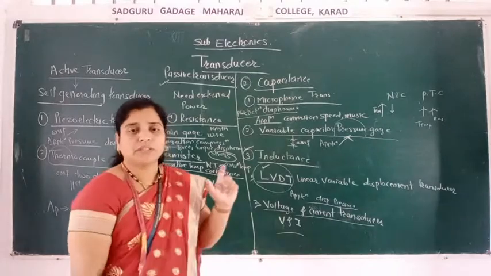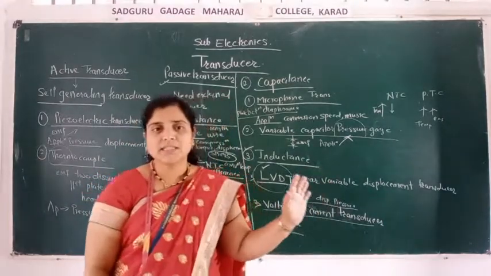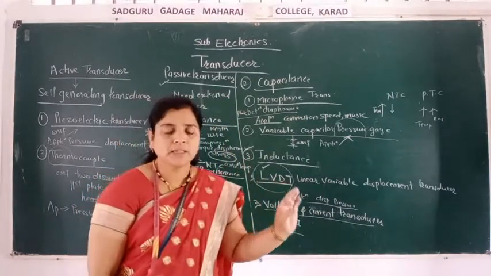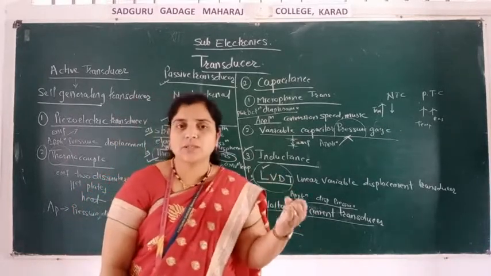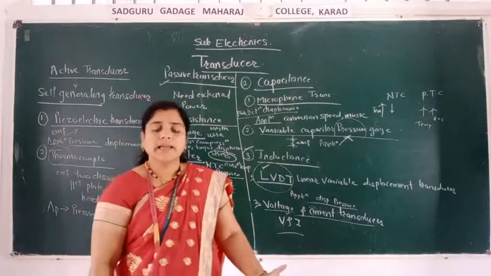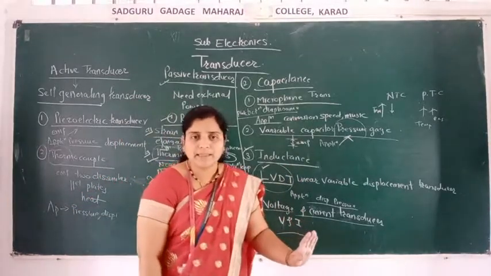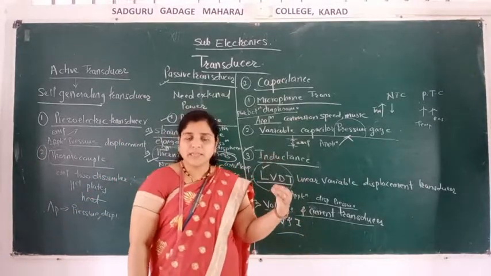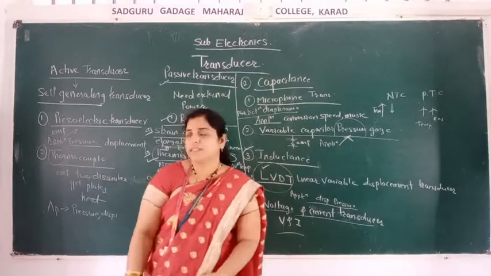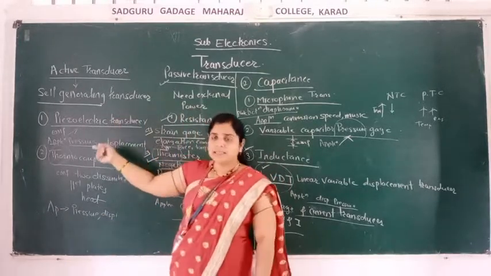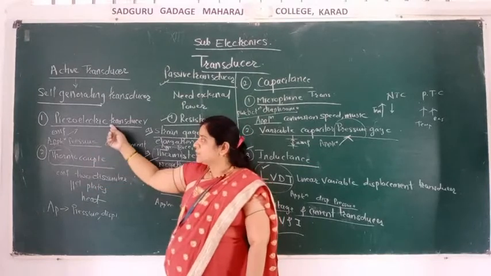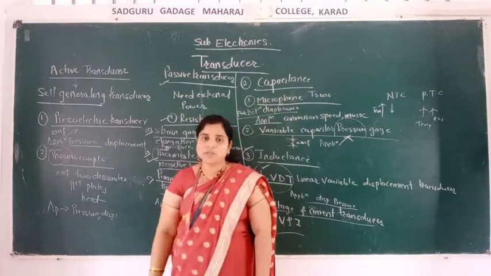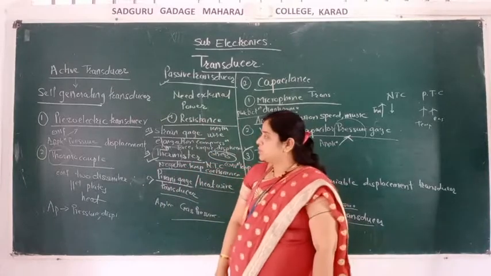Transducer means what? That which converts a non-electrical signal into an electrical signal is called a transducer. There are basically two types: active transducer and passive transducer. In an active transducer, no external supply is required for generating, therefore it is called a self-generating transducer, and it is divided into two types: piezoelectric and thermocouple. Piezoelectric means EMF is produced in that transducer.